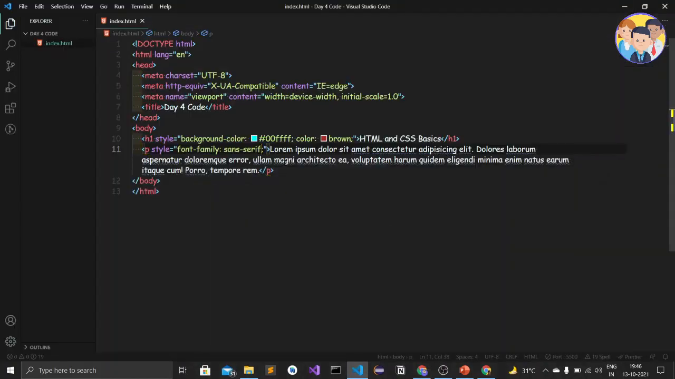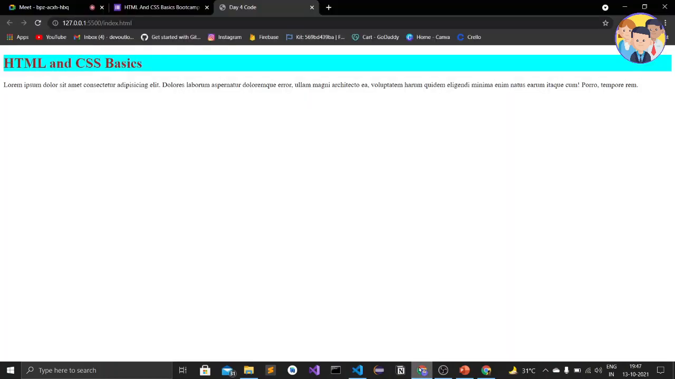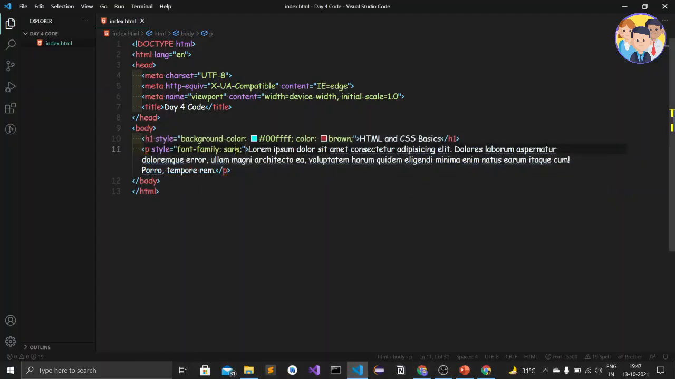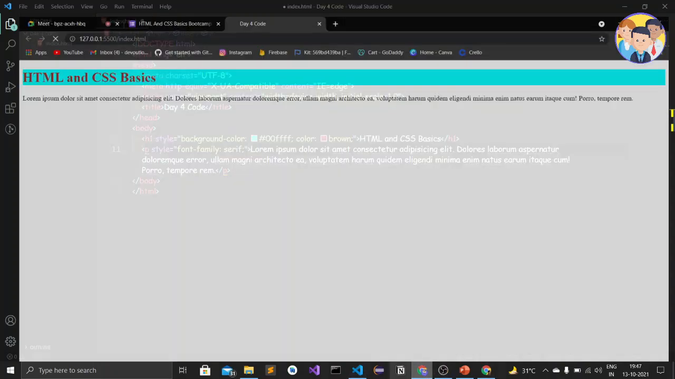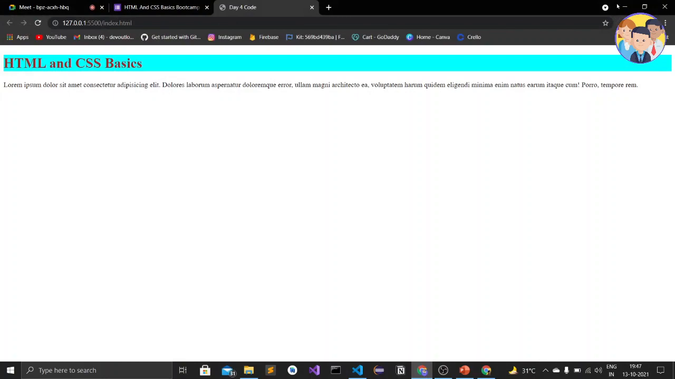Let's see another font. Let's say sans. I think so. It is a font. Okay, it is or not. I think so. Let's say serif. Serif. Okay, I'll save it and go to the web browser. It is also not the font.